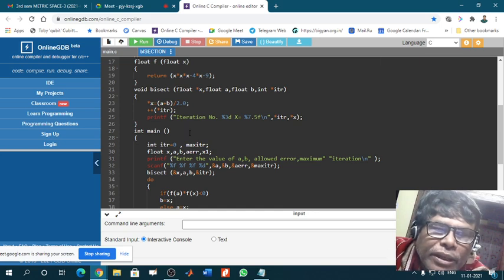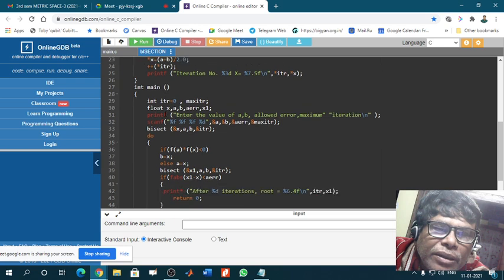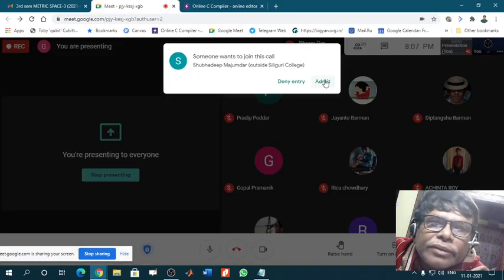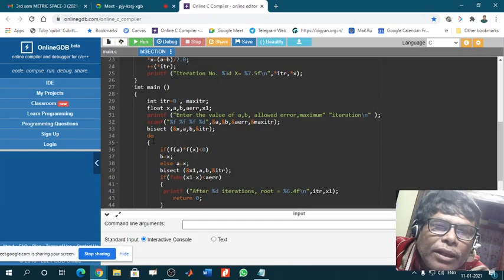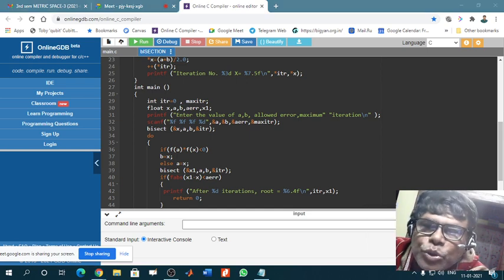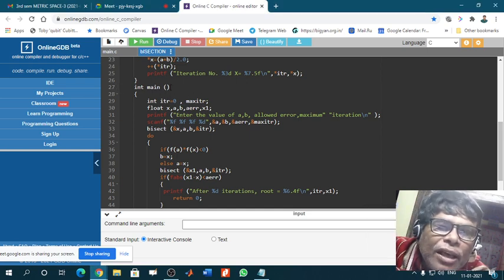Int, then one space, then main, then one space, then the first bracket and second bracket closed. This is the sequence you have to maintain.